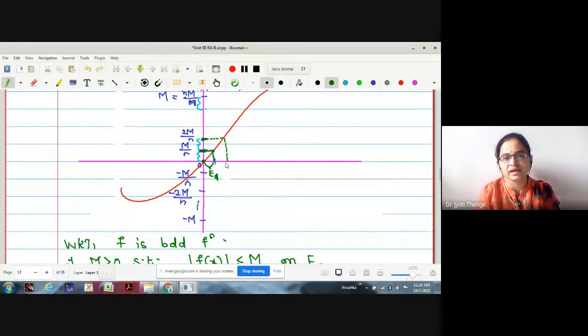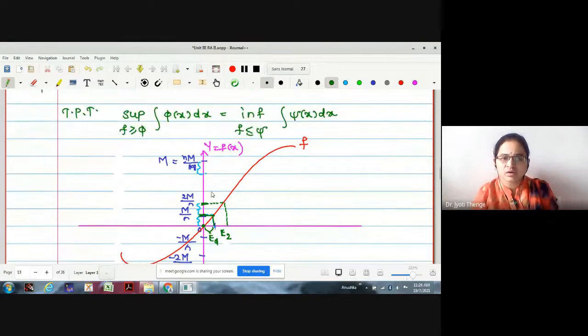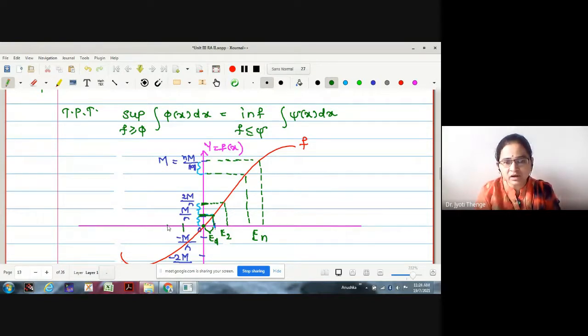1 m by n. This is E2. Correspondingly, you have to select the values of your domain. Therefore, this will be my En. Similarly, on the left also you wanted to find. What is the symbol we were giving for the left one? E minus 1, E minus 2, and so on up to E minus n, this range, right?